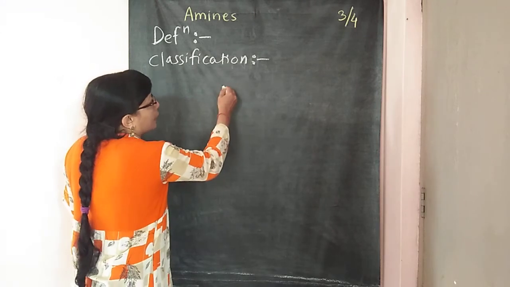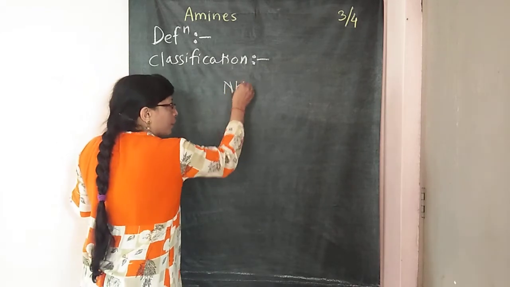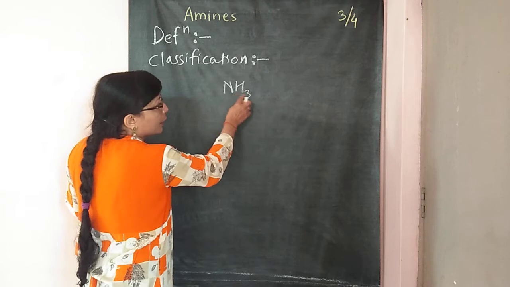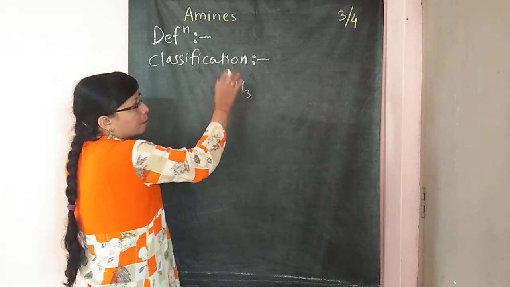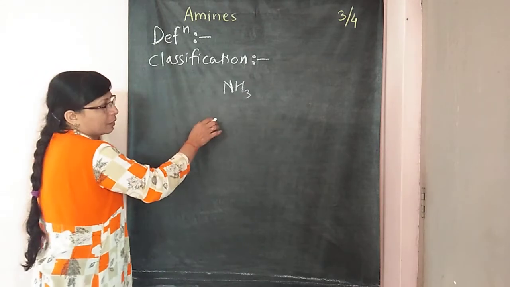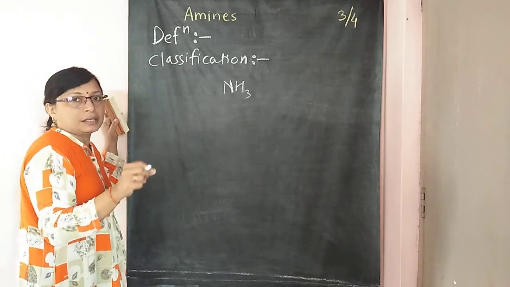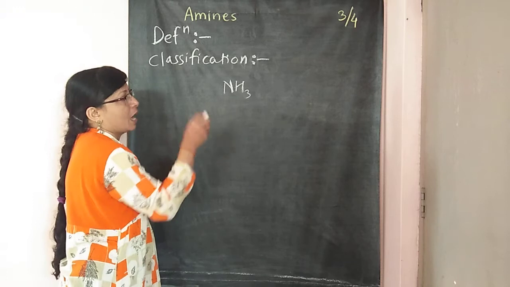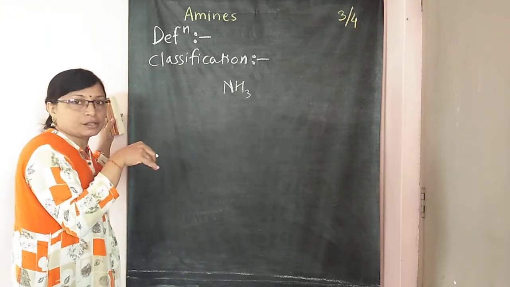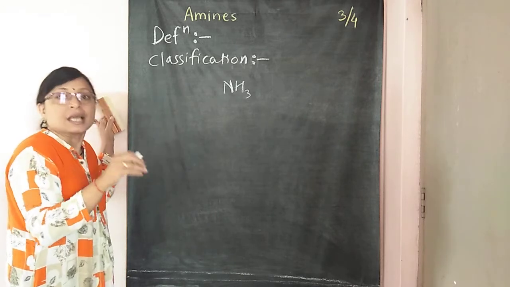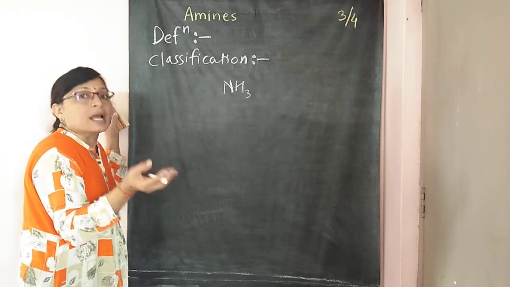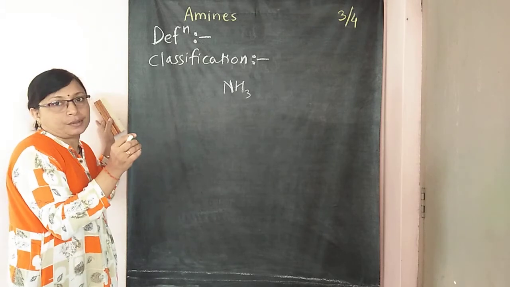That means from ammonia, NH3, the hydrogen atoms are replaced, and then the compound formed is the amine. So in that amine, how many hydrogen atoms remain, or how many hydrogen atoms are replaced by alkyl or aryl groups.